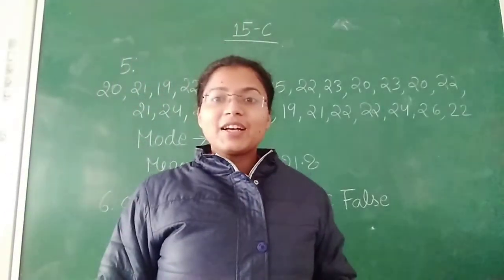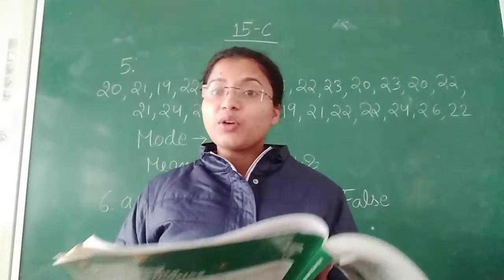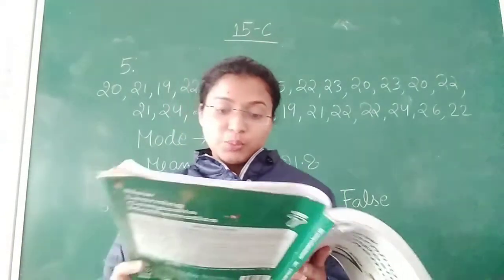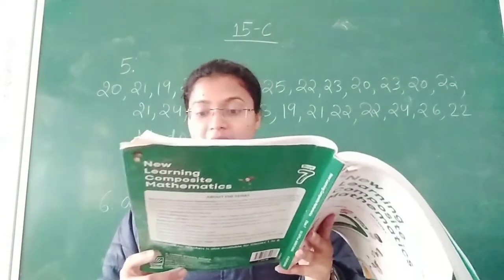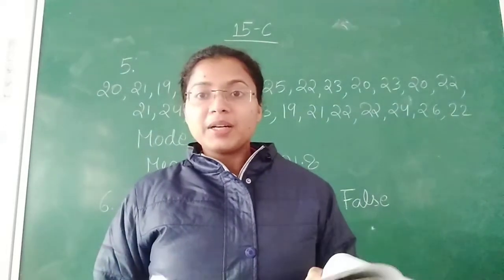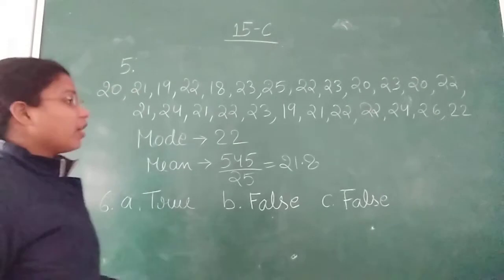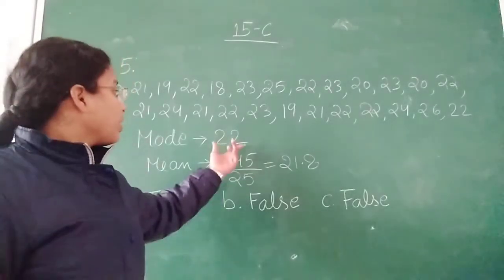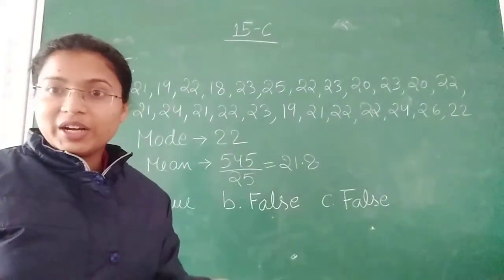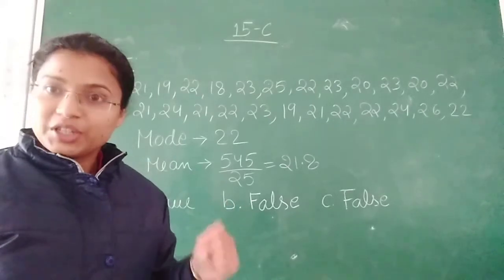Our second last question is question number 5, and you have to do the same thing: find out the mode and mean. Here 25 numbers are given. So these are the numbers. When you check, you will see that 22 is occurring very frequently. So our mode will be 22.